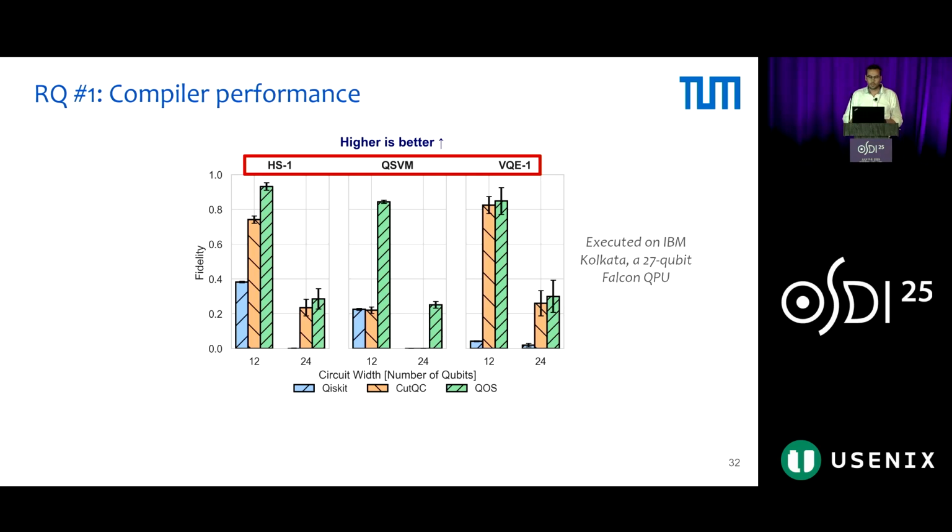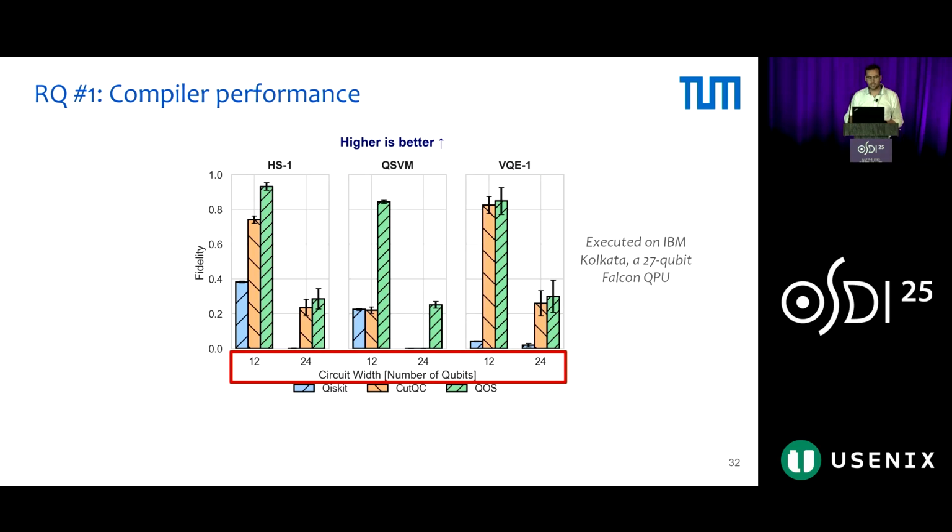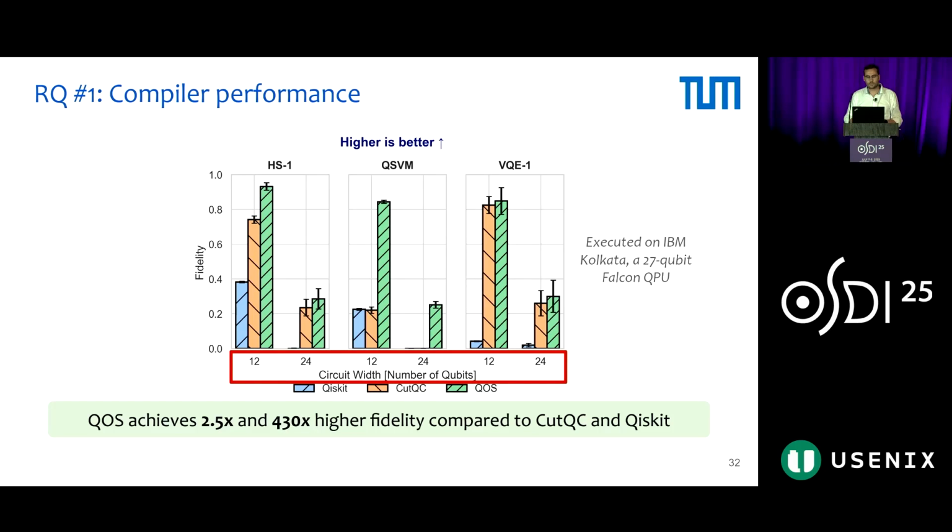And we evaluate 3 benchmarks in this case. And on the x-axis, we increase the circuit width or the application size. The blue bar is Qiskit, the orange bar is the baseline, and QoS is the green bar. QoS achieves 2.5 times higher fidelity compared to CAT-QC, the baseline, and almost more than 400 times higher fidelity compared to Qiskit.